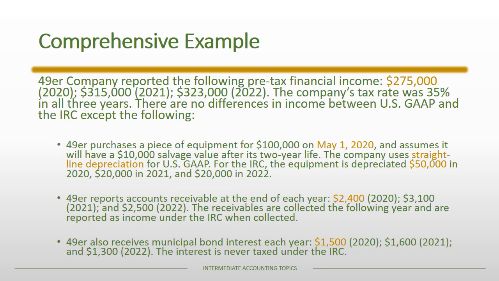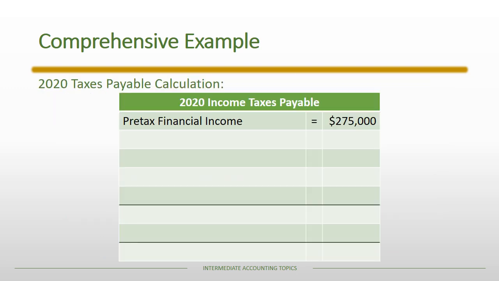Okay, so now we're focused on the information for 2020. Of course, we have our pre-tax financial income. We have the purchase date of the equipment along with the method of depreciation under both systems. We have the receivable and we have the municipal bond interest. So we're going to start by calculating our income taxes payable. We start with pre-tax financial income or GAAP income.